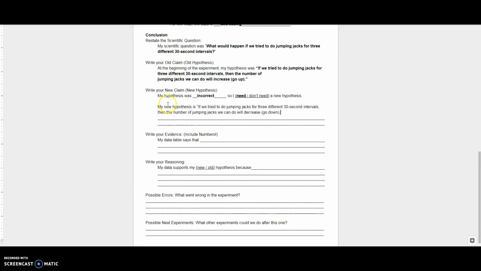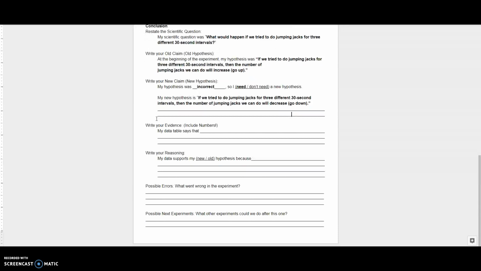Okay, so my new hypothesis is if we try to do jumping jacks for 3 different 30-second intervals, then the number of jumping jacks we can do will decrease or go down. And that's supported by the data. We saw in the data that the number of jumping jacks went down. So our new hypothesis says it's going to decrease, it's going to go down. Okay, if you don't have that written down, go ahead and pause this video. Okay, write your evidence. Next section, write your evidence.